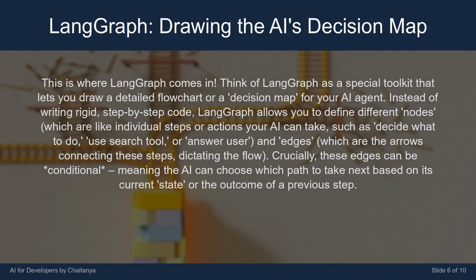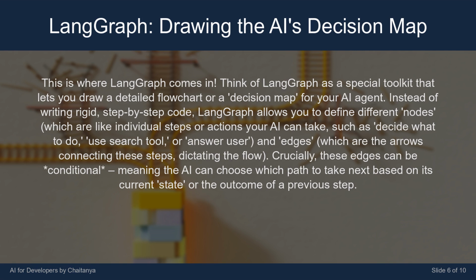This is where LangGraph comes in. Think of LangGraph as a special toolkit that lets you draw a detailed flowchart or a decision map for your AI agent. Instead of writing rigid, step-by-step code, LangGraph allows you to define different nodes, which are like individual steps or actions your AI can take, such as decide what to do, use search tool, or answer user.